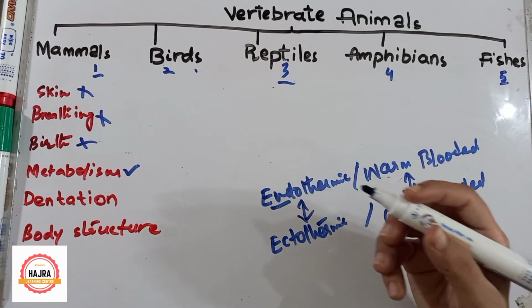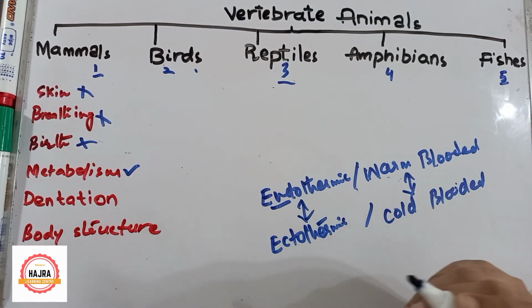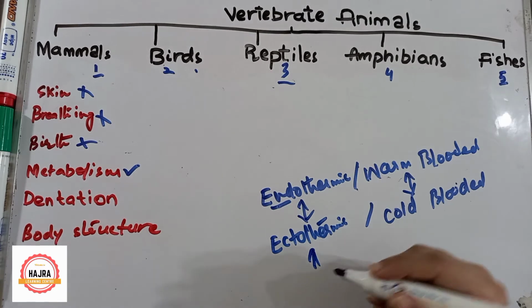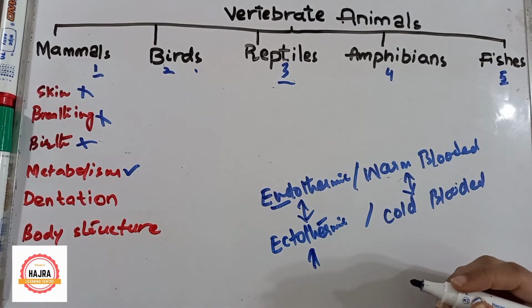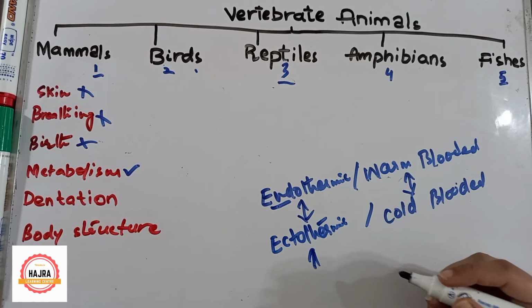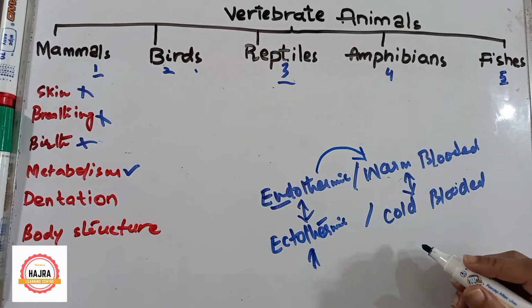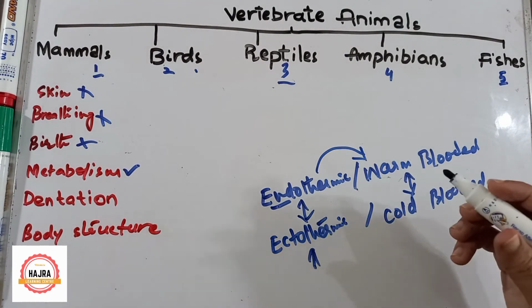Endothermic means the temperature of the animal's body is different from the surrounding. And ectothermic means the temperature of the animal's body is the same as its surrounding. As I have told you, in endothermic animals the metabolism is very high and the temperature of their body is different from the surrounding.